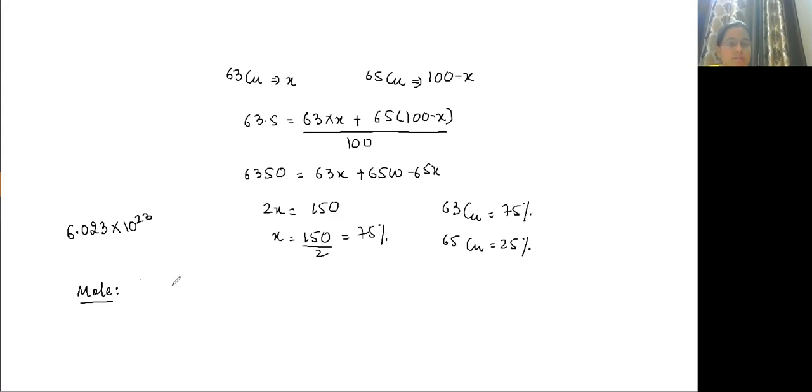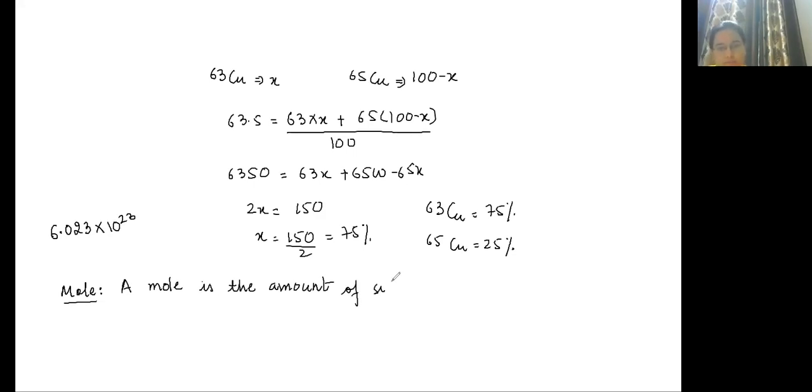So what is mole? A mole is the amount of the substance that contains 6.023 into 10 to the power 23 particles.